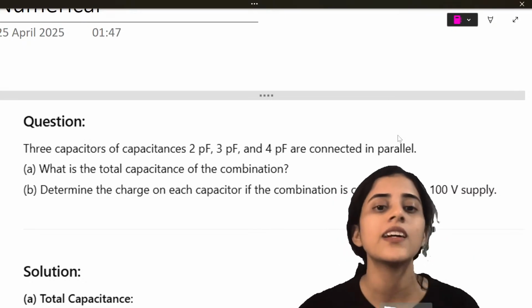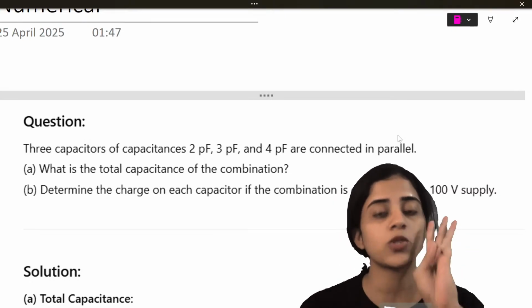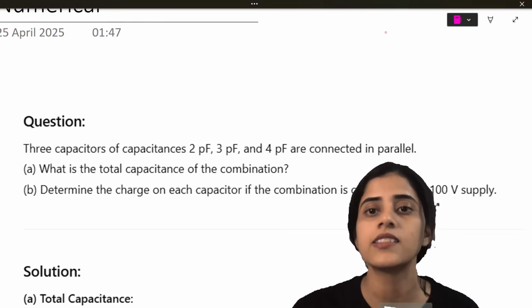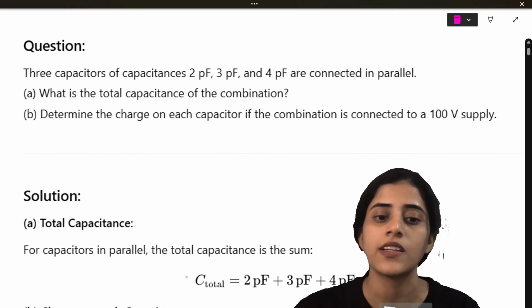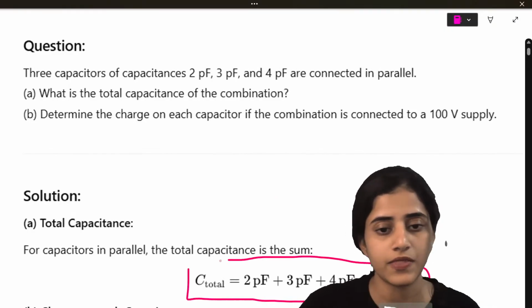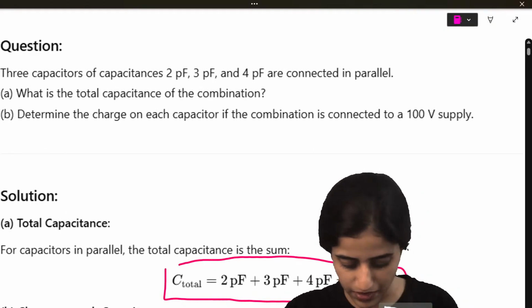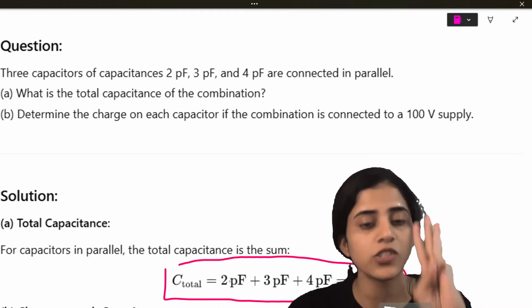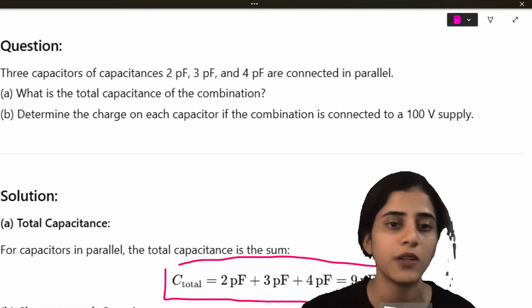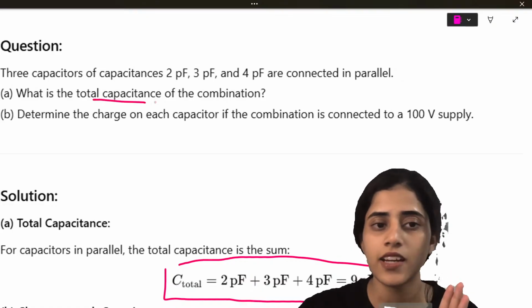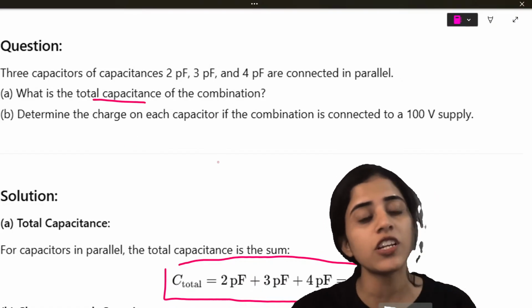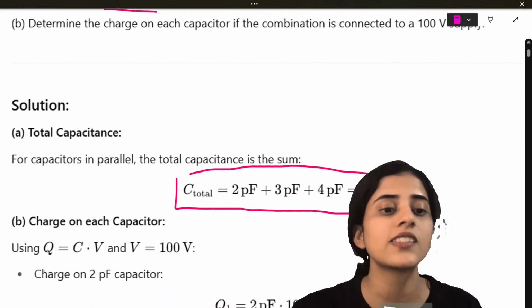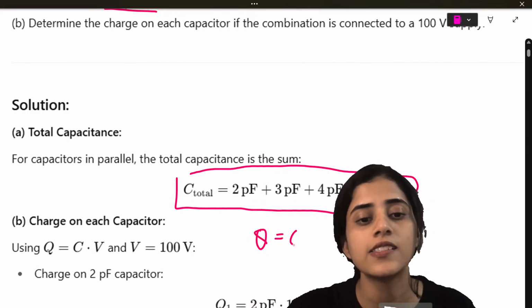So you have 3 capacitors in parallel. What is the formula for capacitors in parallel? Total capacitance is C1 plus C2 plus C3. So that is what is done here. The 3 capacitors have a total capacitance of 2 plus 3 plus 4, which is 9 picofarad. Now determine the charge on each of the capacitors. The charge is Q equals CV.